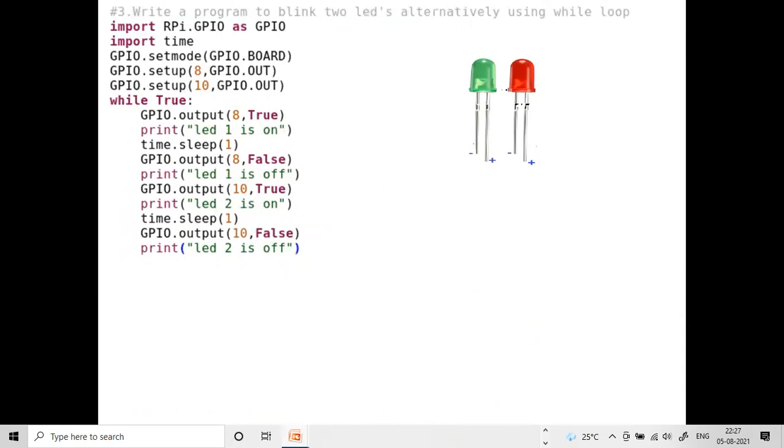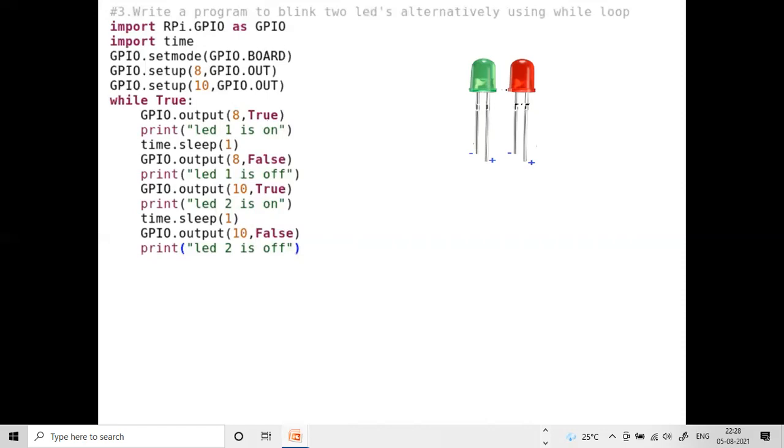First we are enabling the 8th pin so that LED 1 is on, for 1 second. After that we are disabling that 8th pin, and we do not mention any time, so immediately the 10th pin is enabled so that the second LED is on.